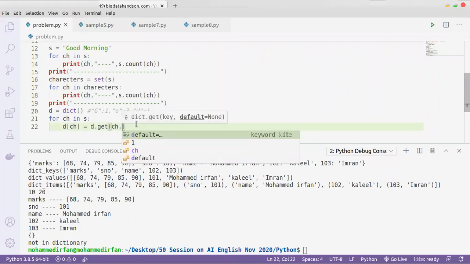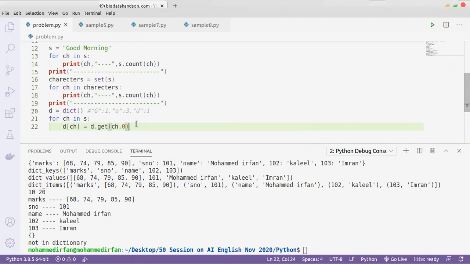I'm going to give 0, because I will increment it by 1 here. If the key doesn't exist, it will give me 0, then I'm incrementing by 1. Then d of g equals 1, so it will create a new key-value pair. That's what we are going to do here.